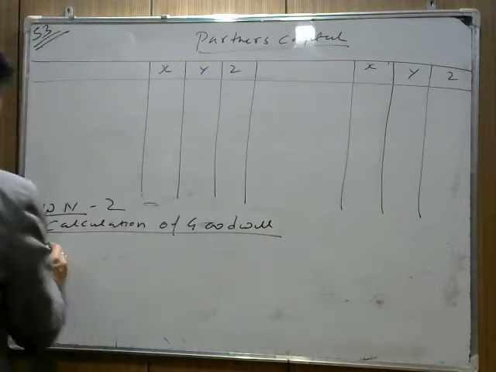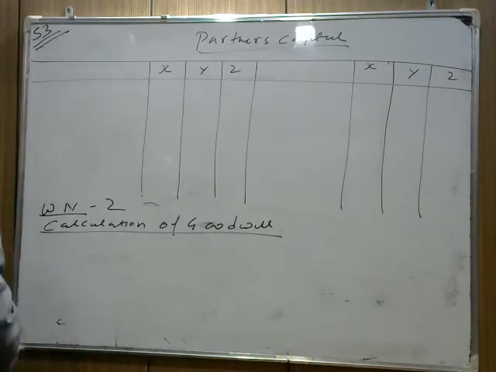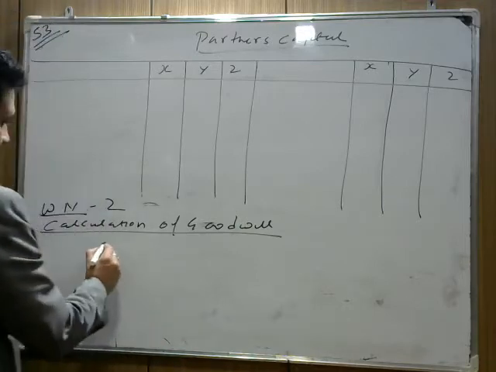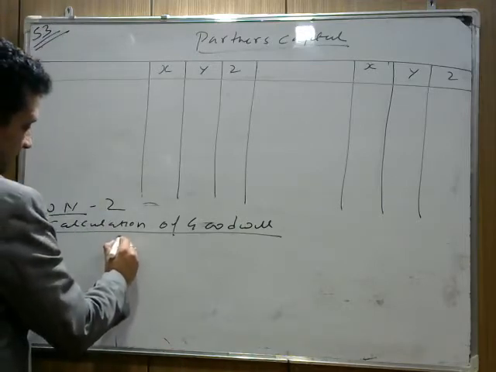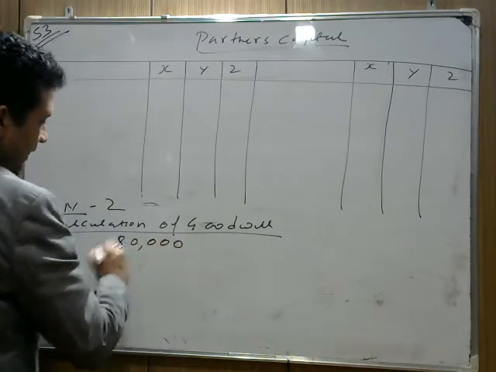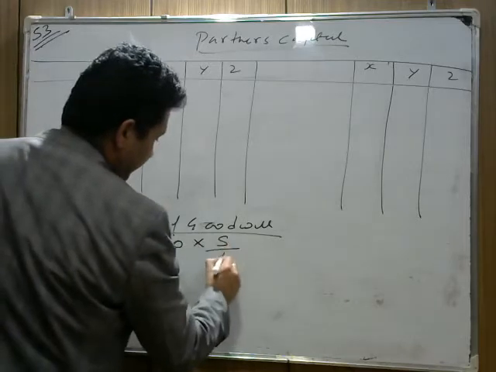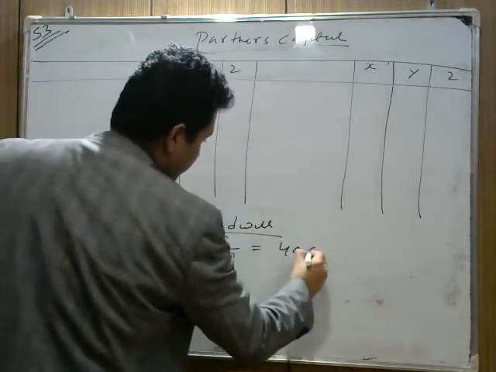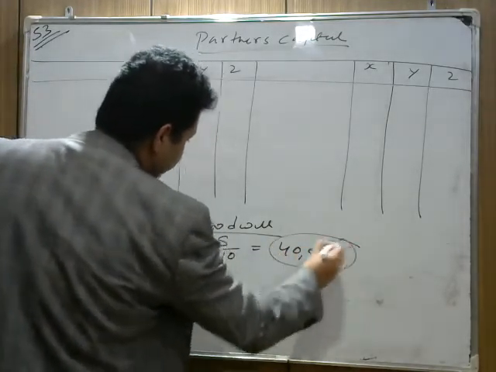Okay. Now, X, you know the entire X share in the firm is 5 by 10, and the firm goodwill is given 80,000. It means X share will be 40,000. Okay. Now, you know that X, Y, Z are 3 partners. The whole firm goodwill is 80,000 and X share is 5 by 10. It means coming 40,000. This 40,000 X will get from Y and Z.